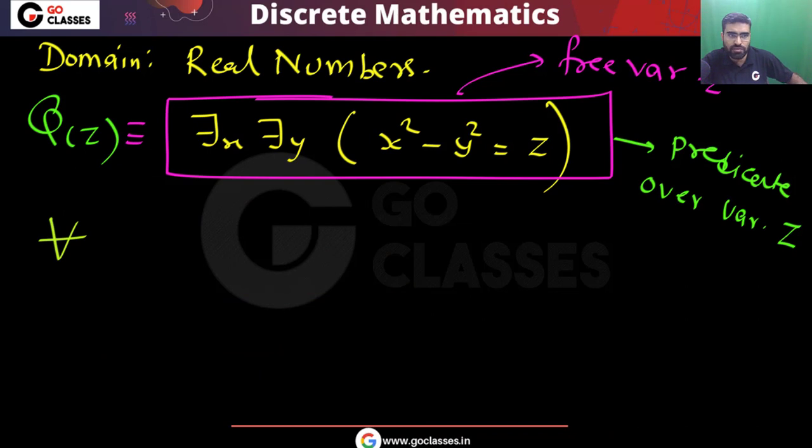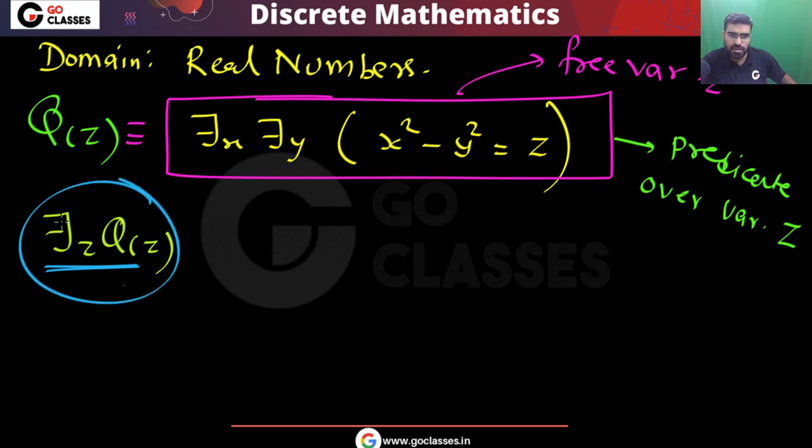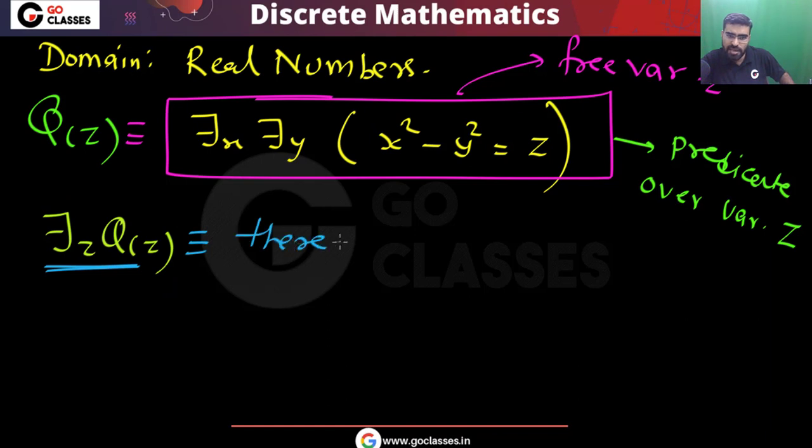But if I ask you what is the truth value of there exists z qz, what can you say? What is the truth value of there exists z qz? Remember, now I am saying there exists a real number. Now this statement means that there exists a real number z.